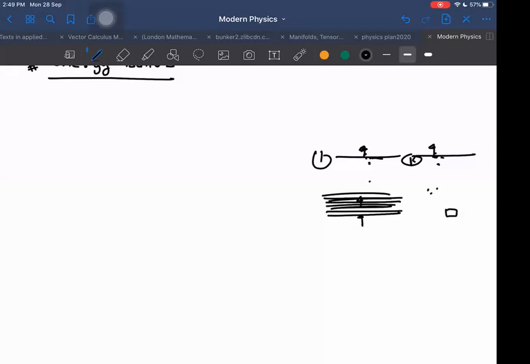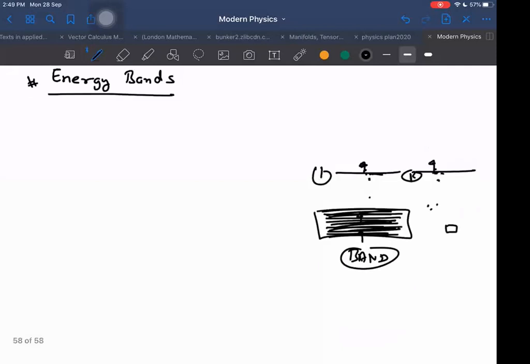And if I take billions of such lines, then I get a band. We don't call it an energy level, we call it a band. Although it is made up of discrete lines, each with its own energy level, they are so close to each other that it appears like a continuous distribution of energy levels, and that is called an energy band. Is that okay?